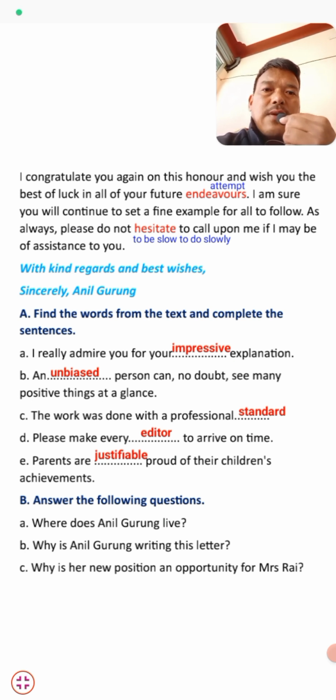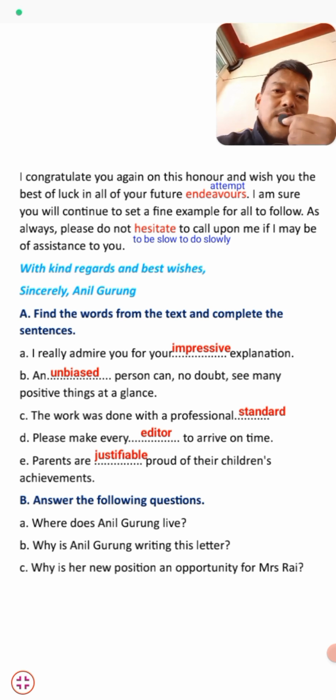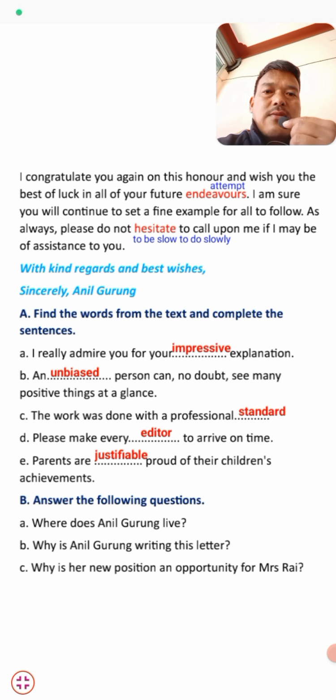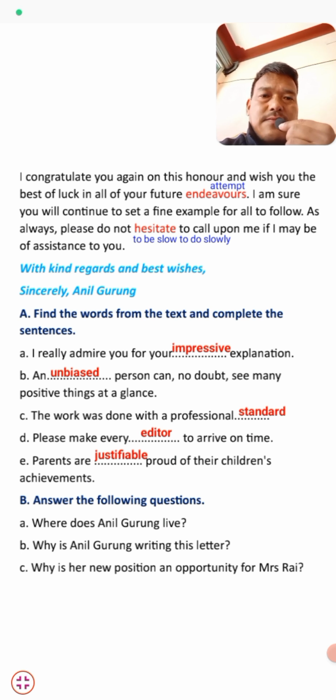Students, in the final paragraph, Anil Gurung writes that he congratulates her again on this great achievement, and he also wishes her all the very best and good luck for her future attempts. He is sure that she will continue setting an example for all to follow as a role model. And as always, please don't hesitate to call upon me if I may be of assistance to you.